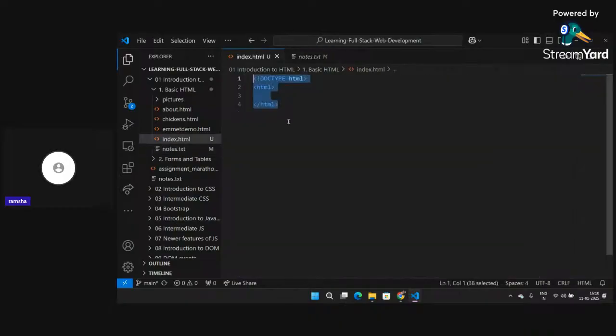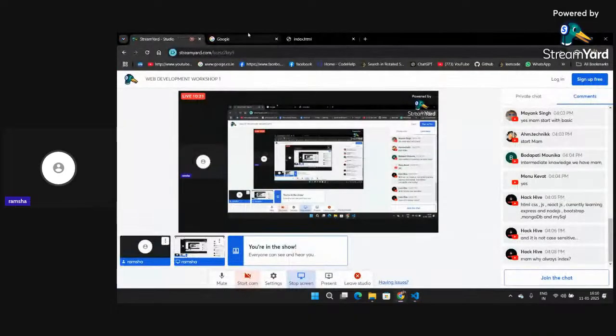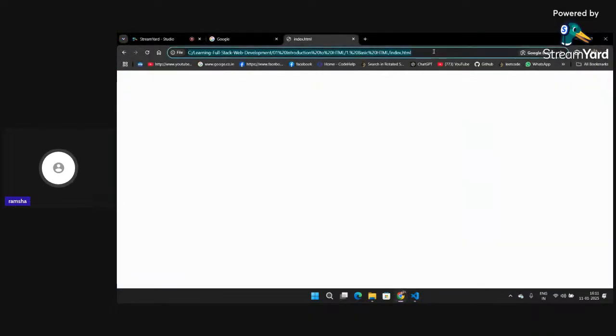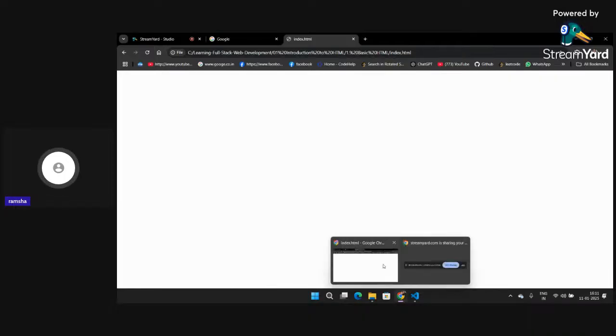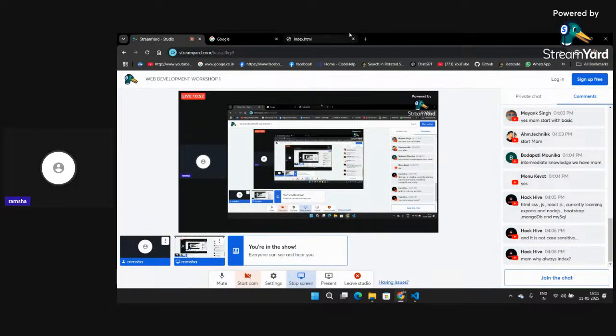So let me just open this. I will copy the path of my file, go to my browser and paste the path here. Now you can see this is a blank white screen on the browser. So this is the first step of creating a website. I have created the file with the .html notation and opened it. You can see all the browsers are able to recognize the .html format. If I paste any other file path here, they will not be able to recognize this. Okay, I hope this part is clear.